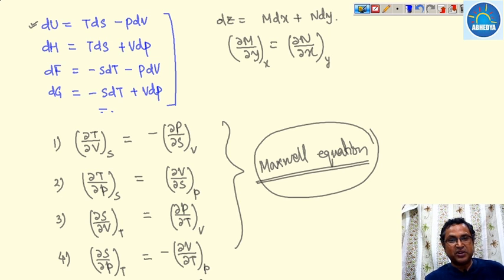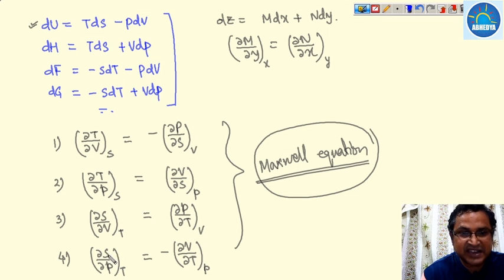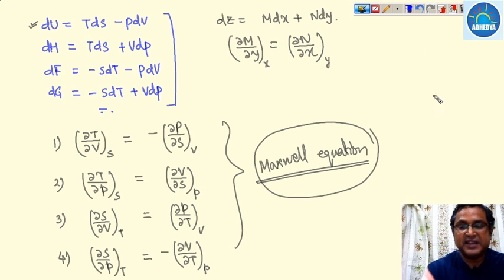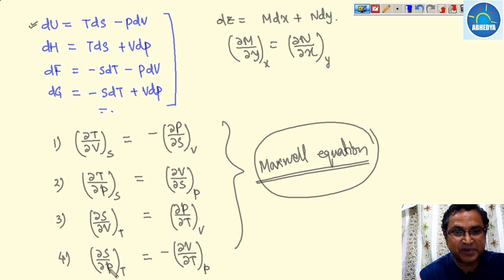So del S upon del P at a constant temperature is minus del V upon del T at a constant